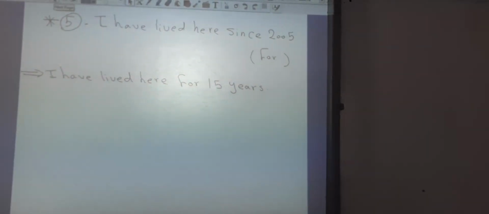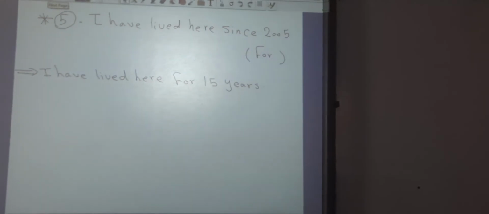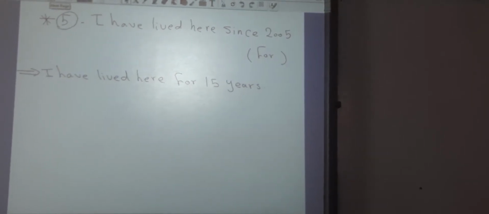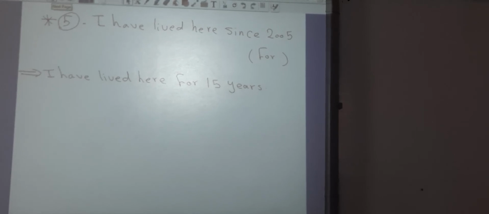Okay. Number 5. I have lived here since 2005. Use for. We said after for we use the length. So I have lived here for 15 years.